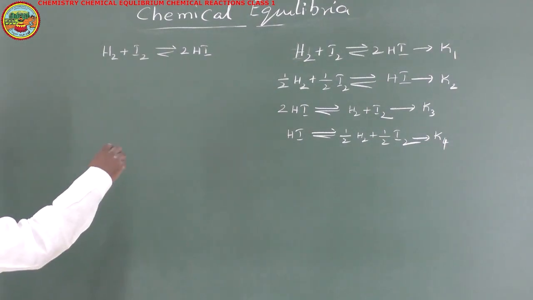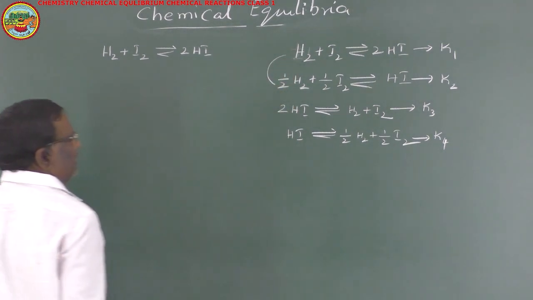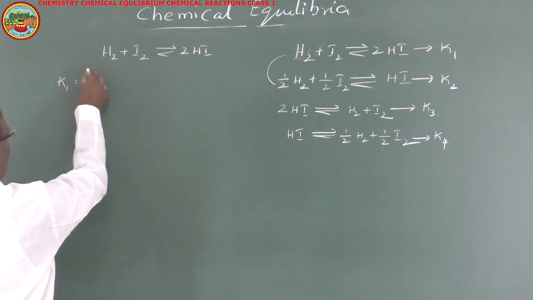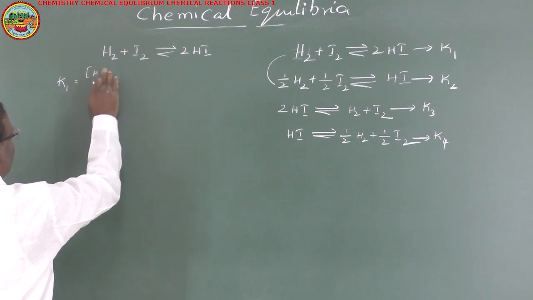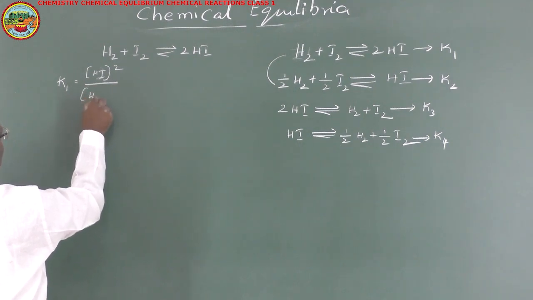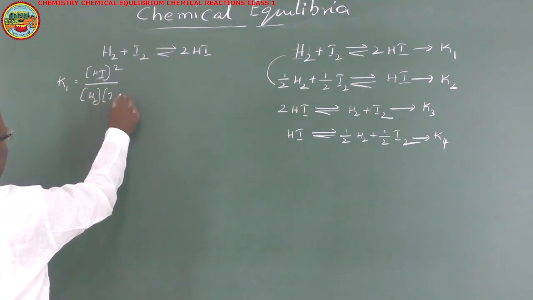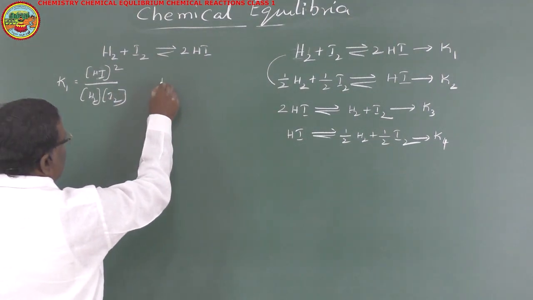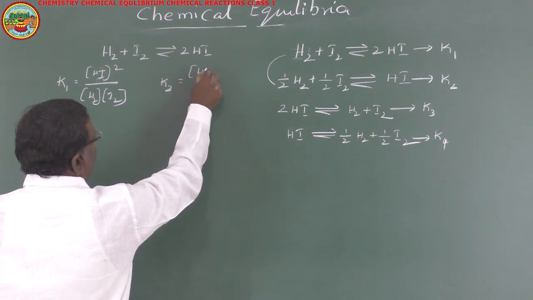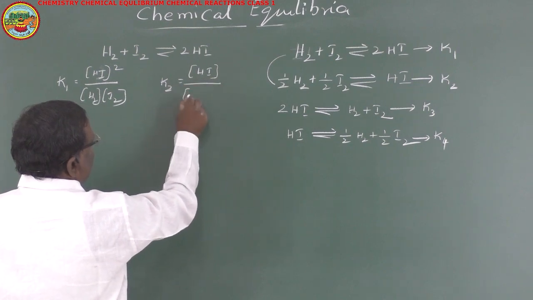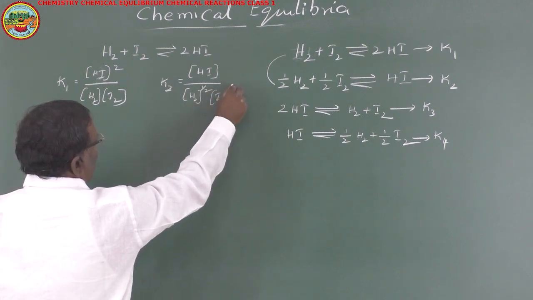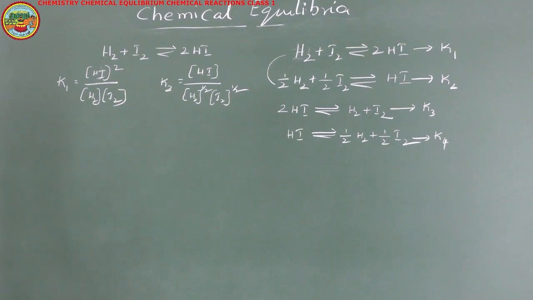Now, let us compare K1 and K2. K1 is equal to concentration of HI whole square by concentration of H2 into concentration of I2. The expression for K2 is concentration of HI by concentration of H2 to the power 1 by 2 and I2 to the power 1 by 2. One by two means nothing but root.